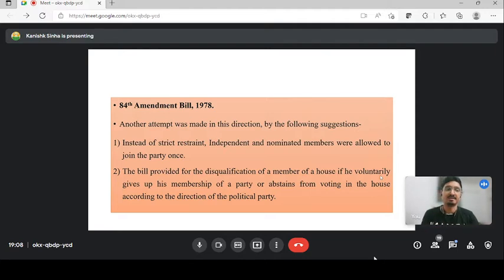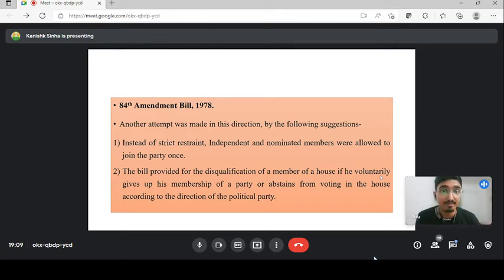Now another amendment bill was brought, in 1978, in which it suggested the same provision, that if any MP or MLA voluntarily gives up the membership, so the same example again, if Sachin Pilot goes tomorrow and joins BJP, an anti-defection case will be filed against him. Or the same example that we discussed in the previous slide, the Uniform Civil Code is introduced, BJP has issued a whip to its party that you have to be present and support the bill. But if any MP of BJP votes against the bill or is not present, an anti-defection law can be invoked against that MP.